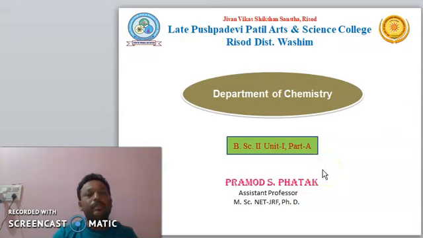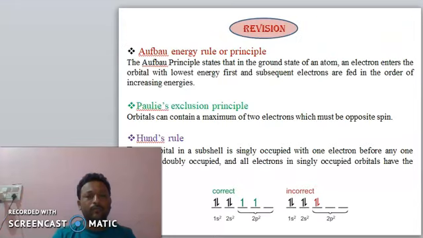We also discussed valence bond theory, molecular orbital theory, the Aufbau principle, Pauli's exclusion principle, and Hund's rule.